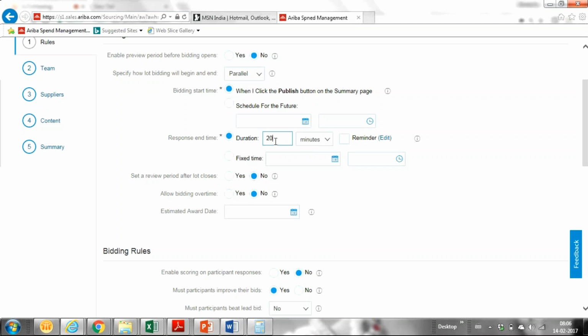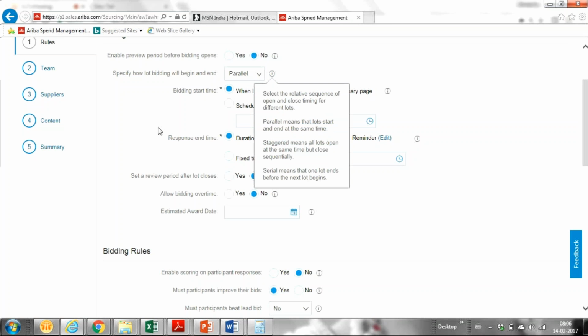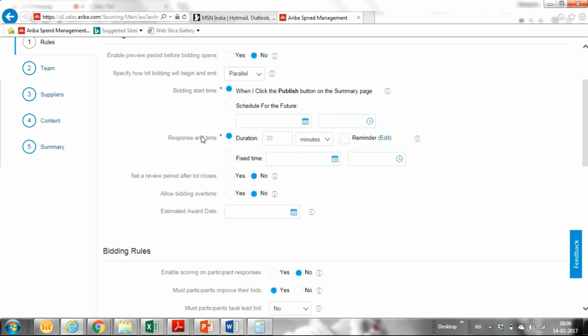Rakesh, I have one question here. Here we specify how bidding will begin and end: parallel, serial, and staggered. Is there any help or documentation on what each field or drop down means? Do we have any documentation as such? Yes, we have. You want me to forward it? Yes, Rakesh. Once we finish with this, I'll definitely forward it to you. Sure, thank you.